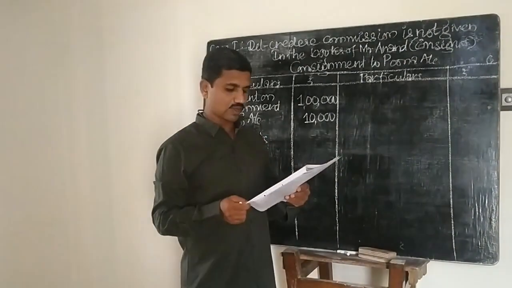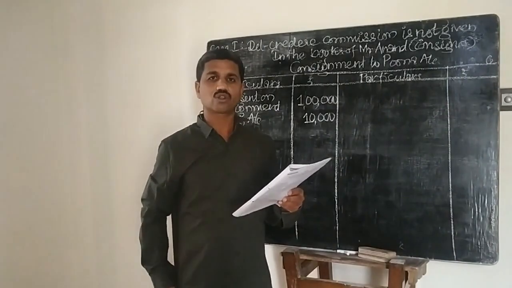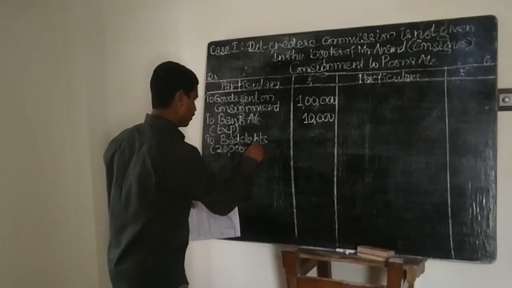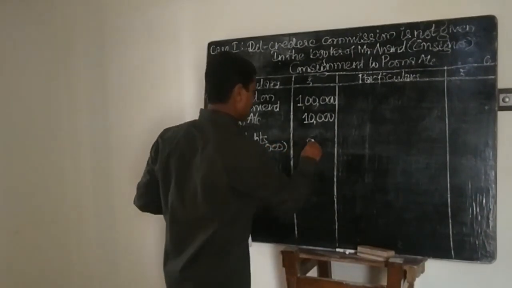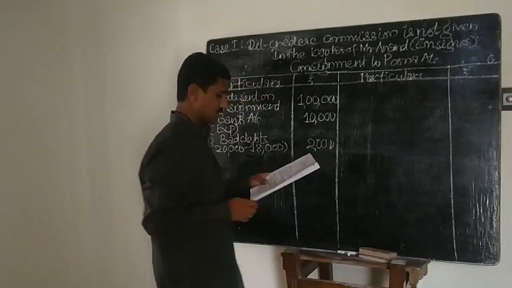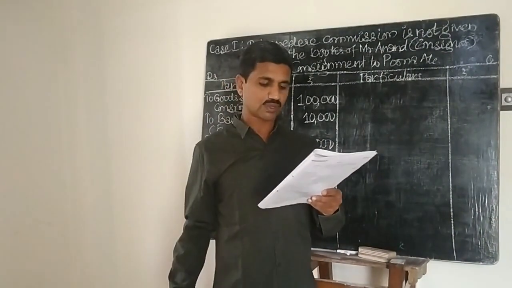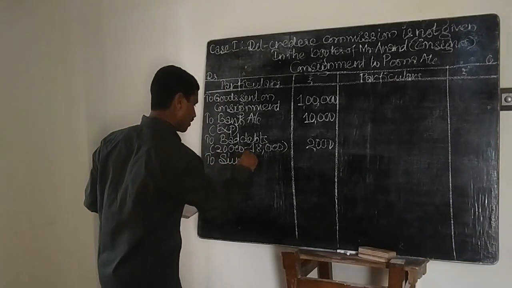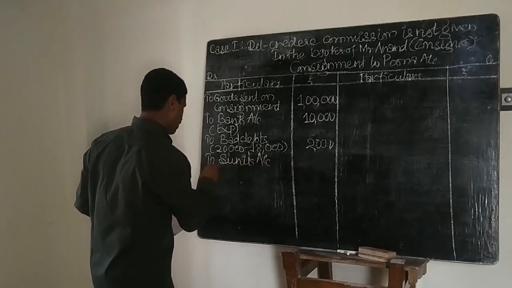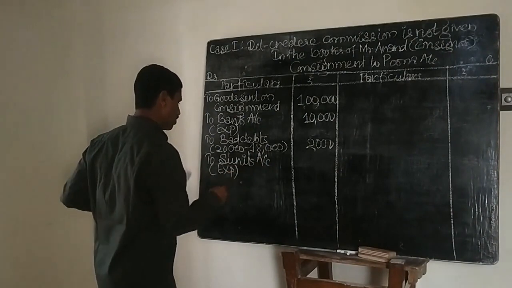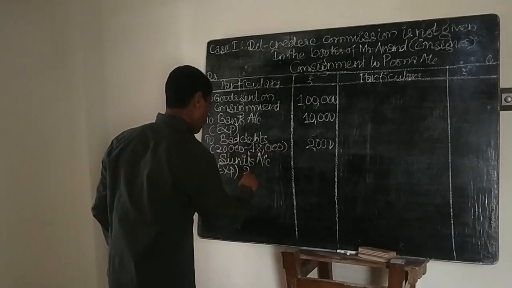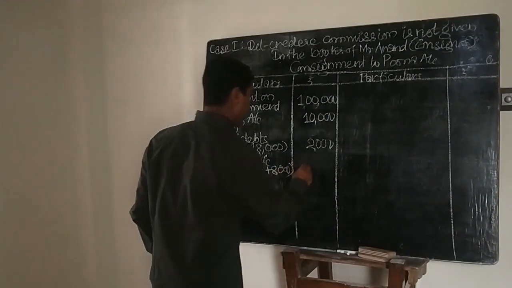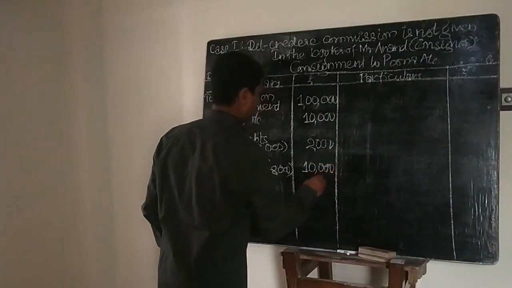So 20,000 were credit sales here, out of which he collected only rupees 18,000. So 20,000 minus 18,000, 2,000 is the amount of bad debts. When the consignee has paid expenses, the entry will be consignment account debit to consignee's account, that is Sunil's account, and in the bracket you write expenses. He has paid 2,000 plus 8,000, total 10,000, has been paid by the consignee here, right?